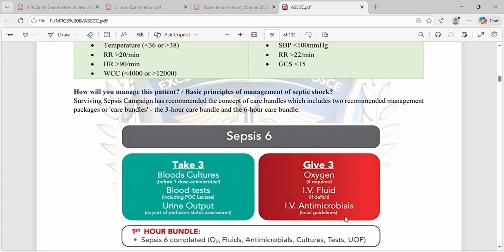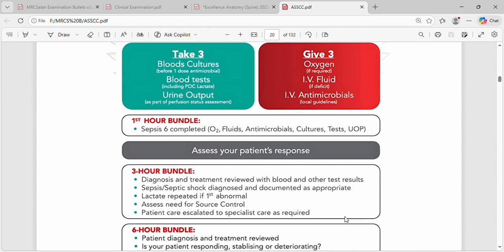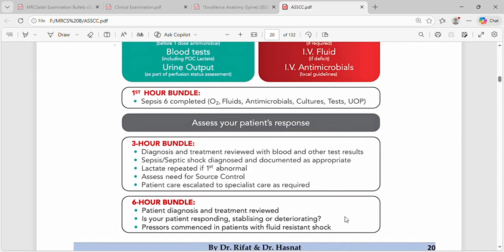So give oxygen, IV fluids, and if there is a deficit, oxygen if required, and IV antimicrobials as per local guidelines. First hour, Sepsis Six completed: oxygen, fluids, antimicrobials, culture, test, urine output, and assess your patient's response. It means that in the first hour bundle, give these, and then we have to assess the patient.